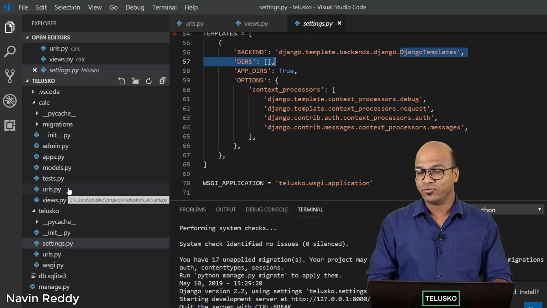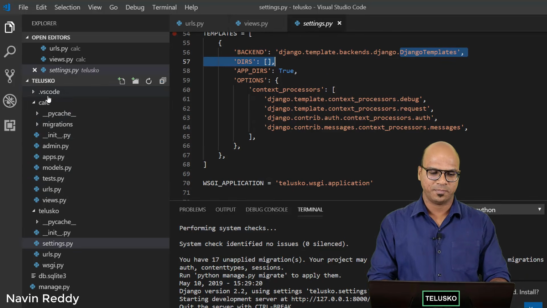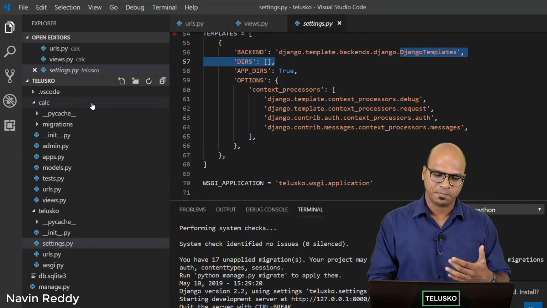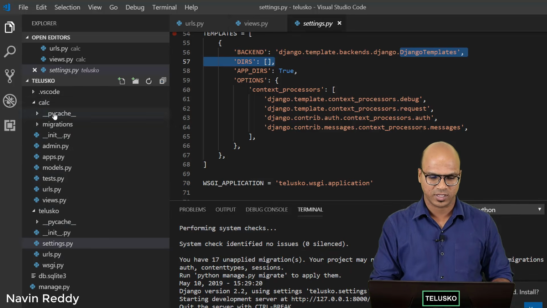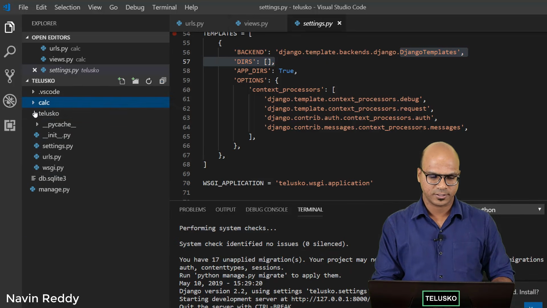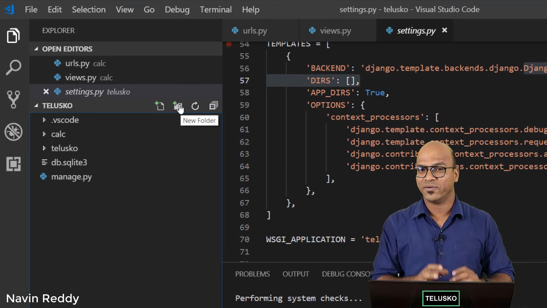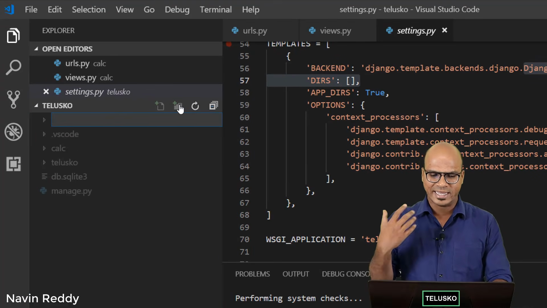Now to see that, we have to actually create a page, right? So where you will create a page? Normally, you can create a page outside the app, or in general the root directory. So that's a root directory here. So I will just come back here. So I just want to create a folder where I will put all the pages. Now what name I should be giving it?